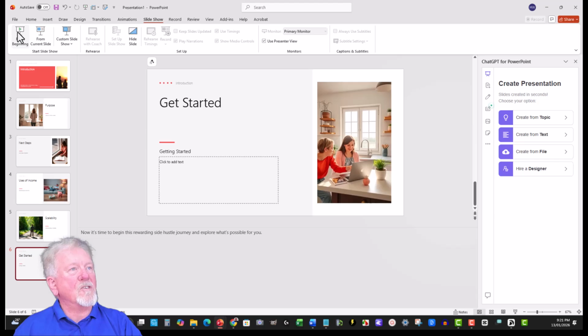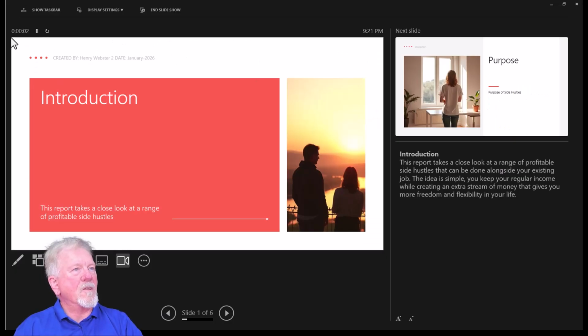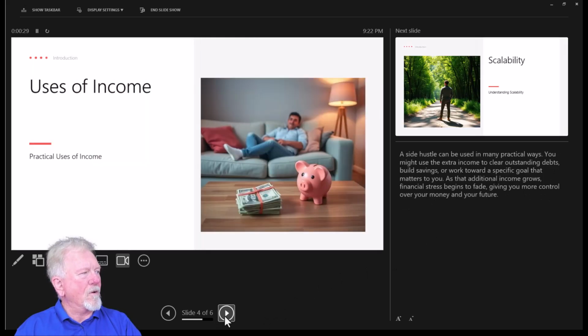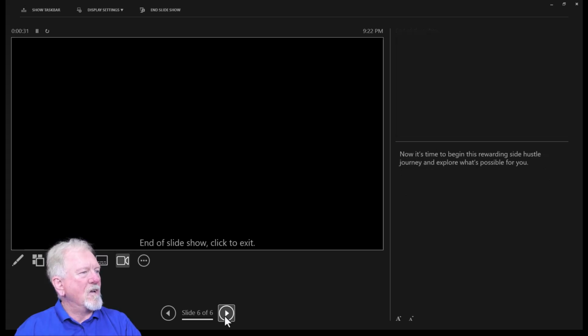So let's go and have a look at the slideshow. There we go. So this is the area you would just record. Then you just read your notes out. This report, and then you can just change that from report to this video, takes a close look at a range of profitable side hustles that can be done alongside your existing job. And then once you finish reading that, you move over to the next slide, and then you just read that out as well. Every side hustle covered here is designed to generate additional income, and then you just keep moving on and on and on until you have actually finished that part of the course.